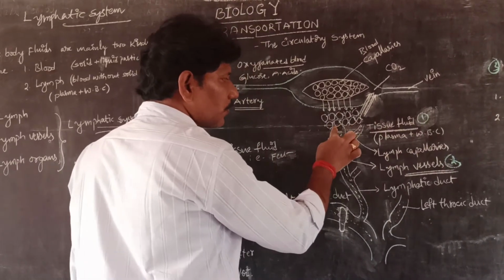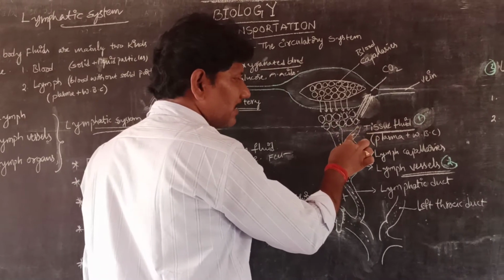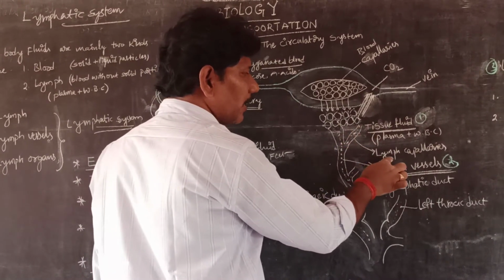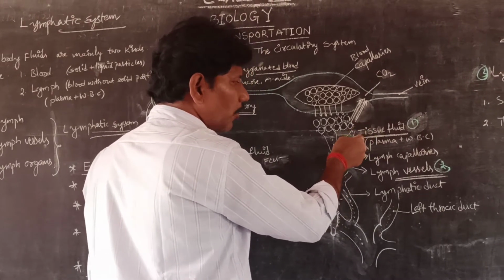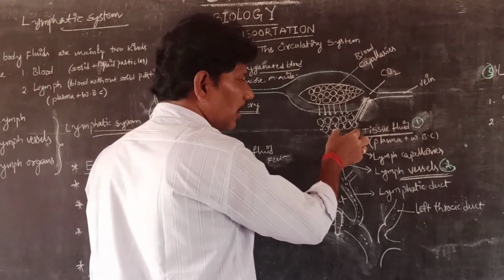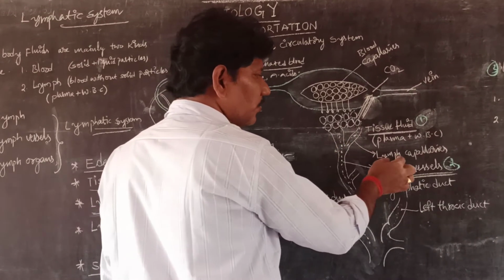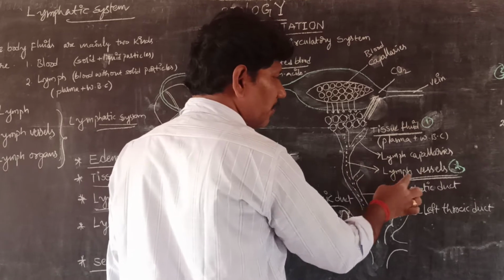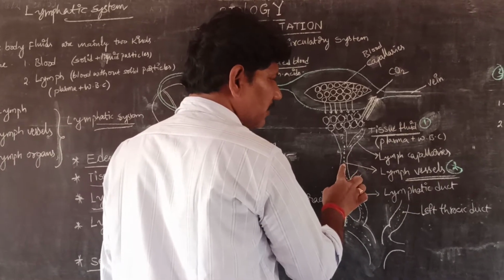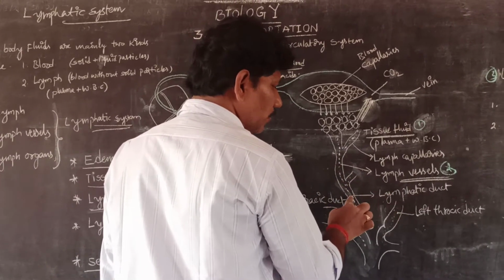Second one, these start arising as collections called lymph capillaries. Lymph capillaries are small hair-like structures which collect all the accumulated water. After the lymph capillaries arise, they connect to lymph vessels. So this is called the lymph vessels. Next, they connect to lymph ducts.